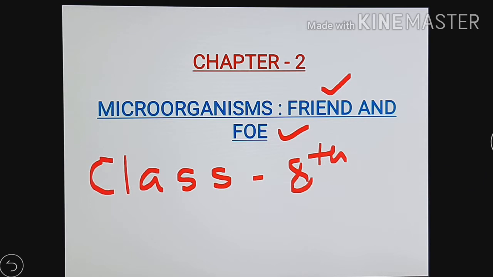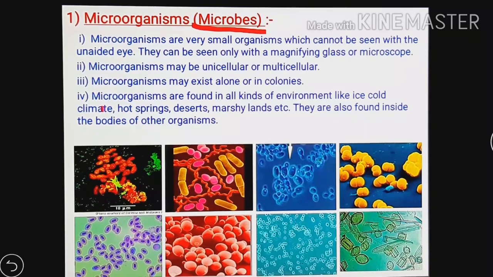Nowadays microorganisms are very helpful. Maybe you have learned in the previous class some uses of microorganisms in nitrogen fixation, that is, Rhizobium bacteria. So in detail we will learn in this chapter. Now, what is a microorganism? This question is most important because we should know what a microorganism is.